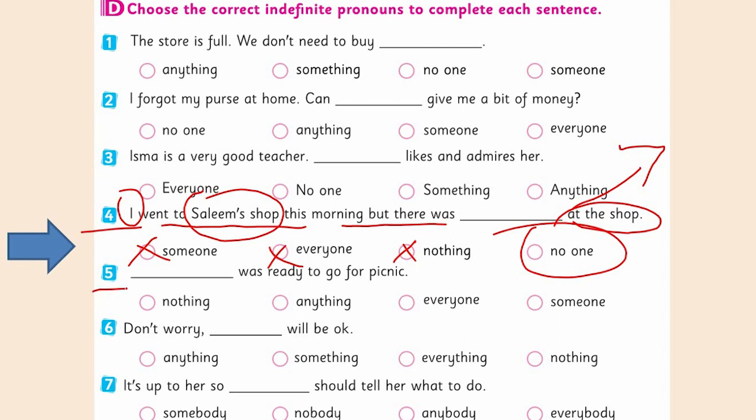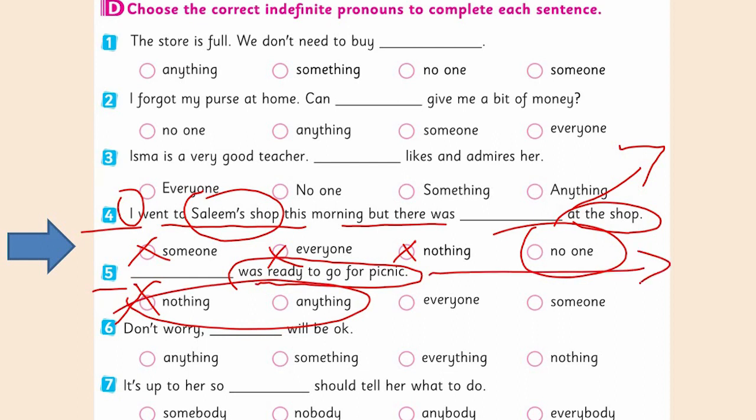Look at the fifth one. was ready to go for picnic. Nothing was ready to go for picnic. Anything, no. This sentence here belongs to the people here. What will be the right answer here from both these options? Yes, everyone here. Everyone was ready to go for picnic here.